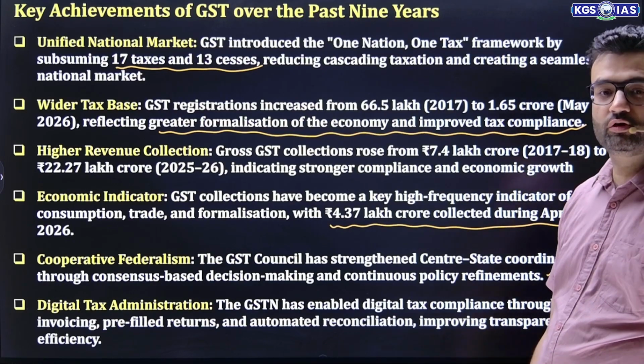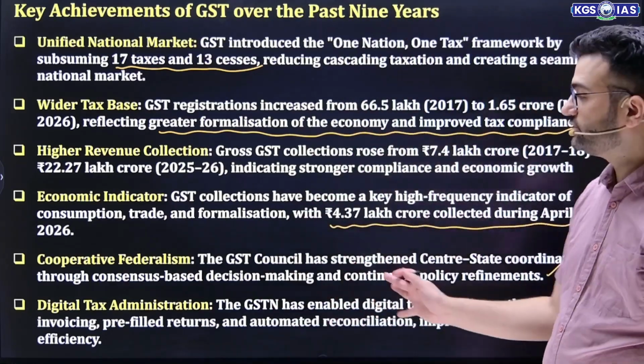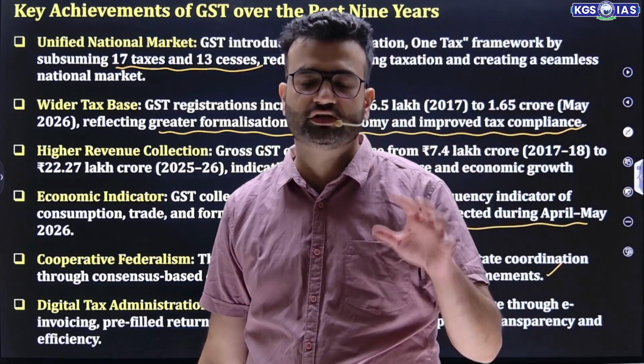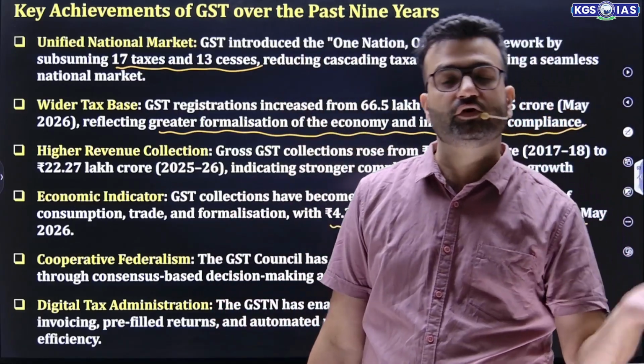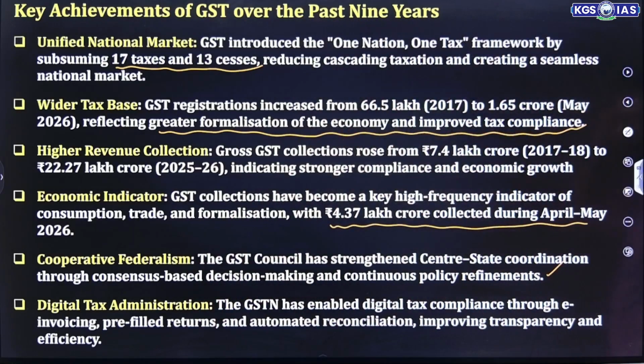With the introduction of more DPI, digital public infrastructure, and digital tax administration, the GSTN network has enabled digital tax compliance, because now we all understand that with the young generation coming with more of a digital mindset, we also need to promote digitalization. So digital tax administration is controlled through GSTN, the network, which enabled digital compliance, led to e-invoicing, pre-filed returns and automated reconciliation, which led to improved efficiency and transparency also.